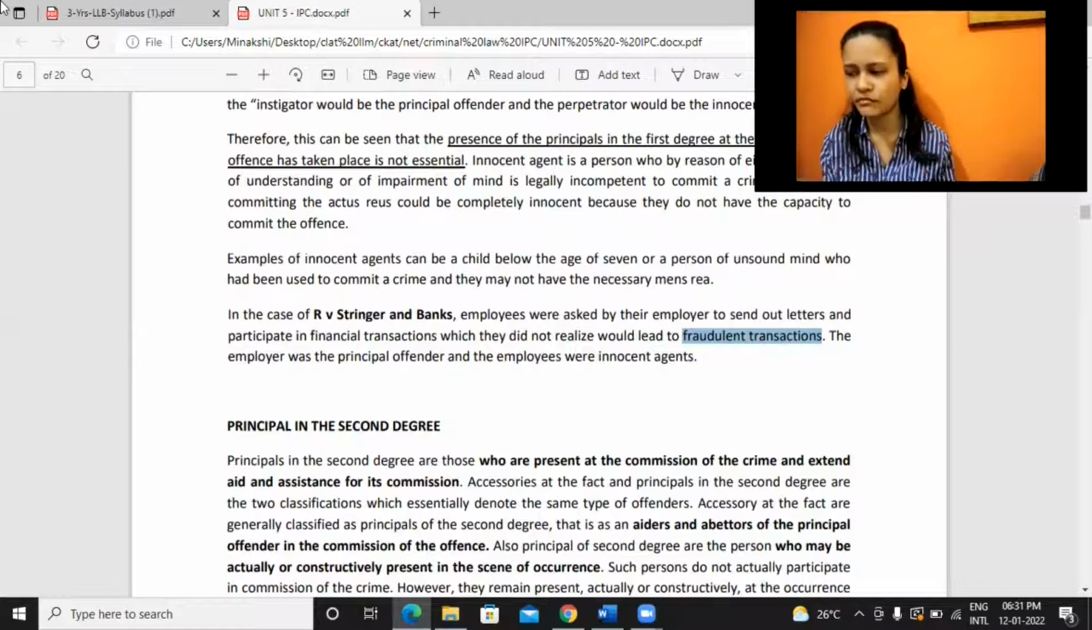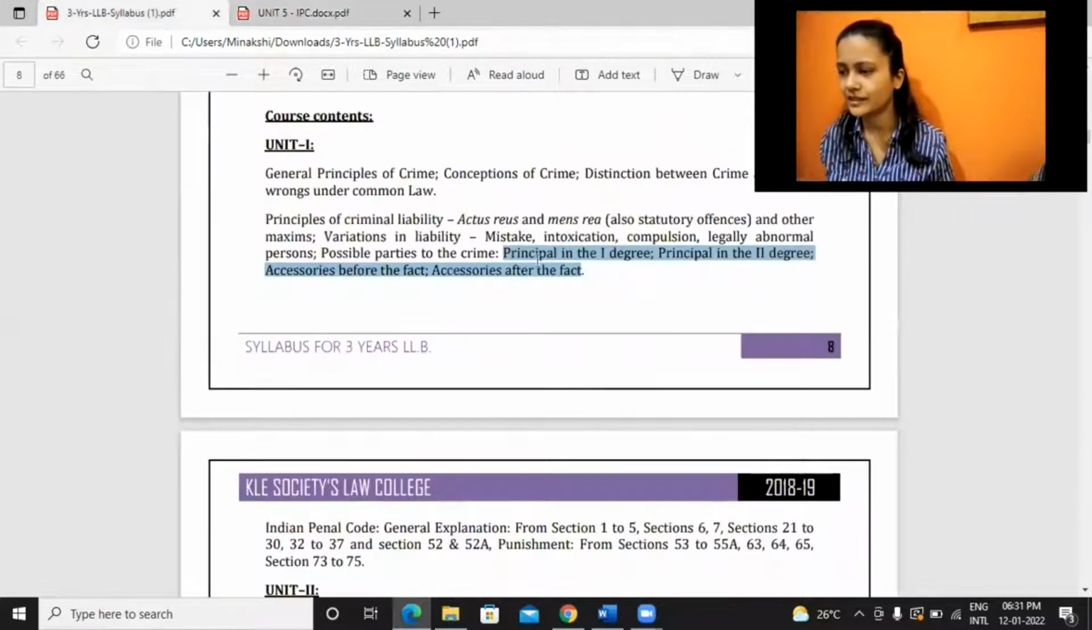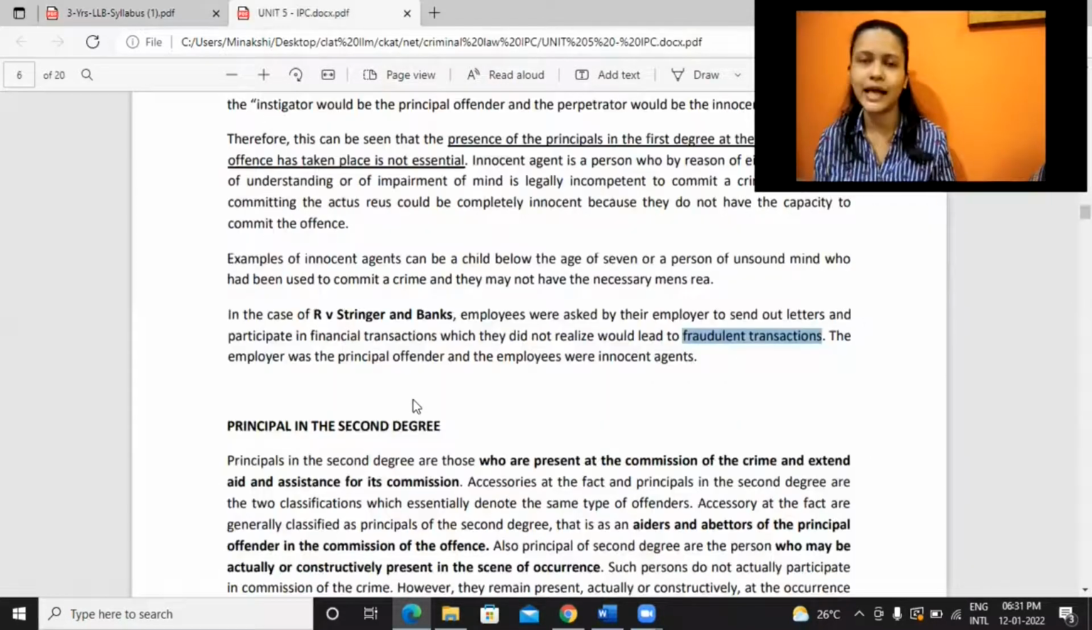Actually, this concept of first degree, second degree, and the other two things which we have read, accessories before and after the fact, are not given in the IPC. These concepts are not applicable here. It's just from the common law that we derive, and for understanding, it's given in the syllabus. But yes, in the IPC also we have such concepts wherein a person may be held liable for criminal conspiracy, common objective. We have concepts like abetment. Somewhat they are similar, but again, a little bit different also. As such, we don't say principal in first degree or second degree. These are just other concepts.